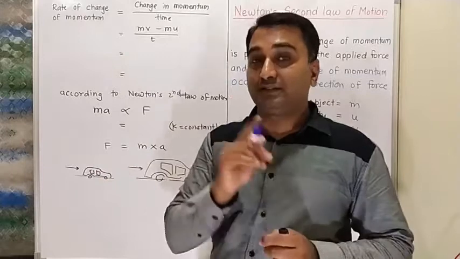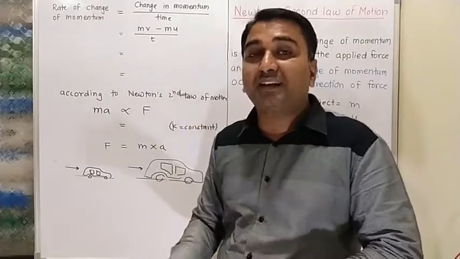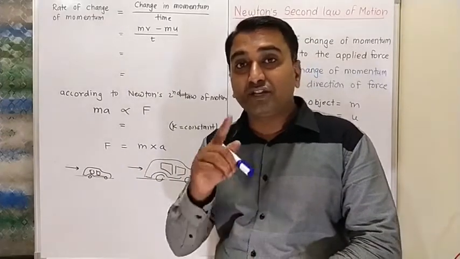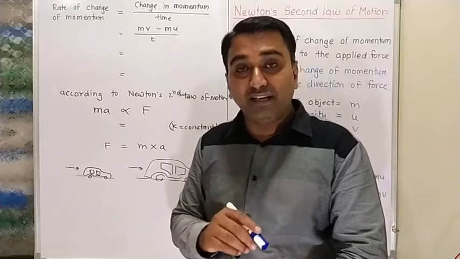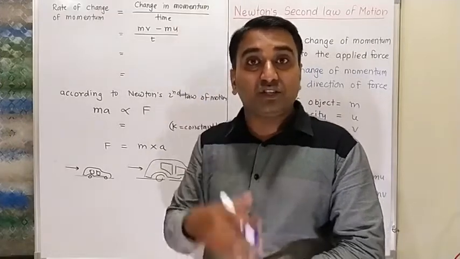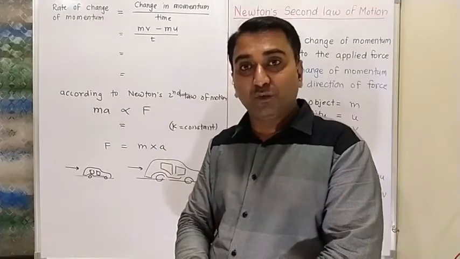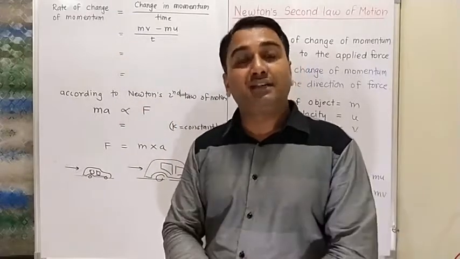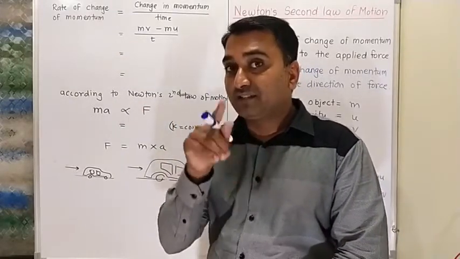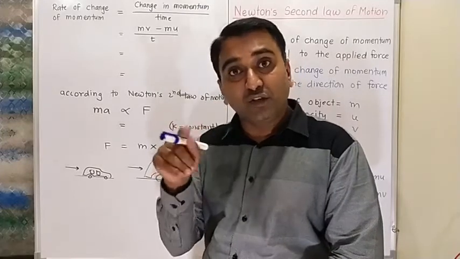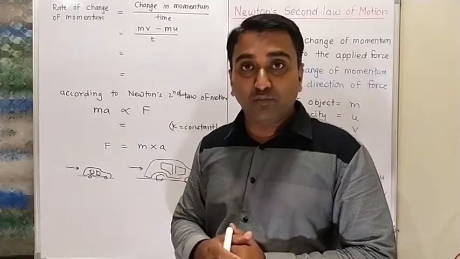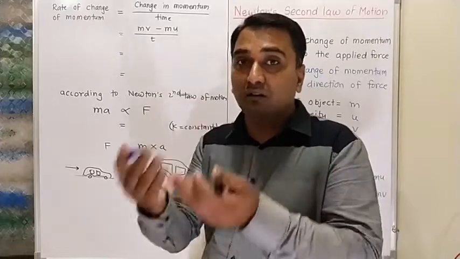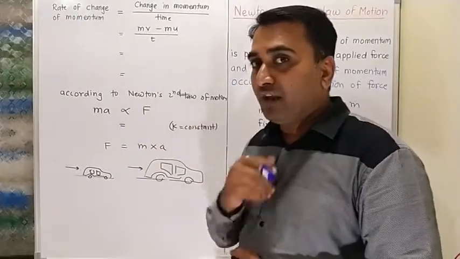Final minus the initial. See, if an elephant is at rest and looking towards you, we do not have much fear. Why? Because the initial velocity is 0. Though the elephant is of 3000 kg, 3 tons, its initial velocity is 0. So we do not have much fear about that elephant. We are observing that elephant very carelessly. Mass into velocity, 3000 into 0, is 0. So it has 0 momentum. That means it has 0 ability or 0 effect, and so we do not have much fear.